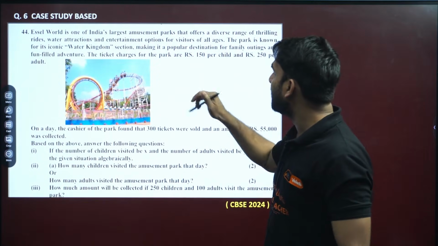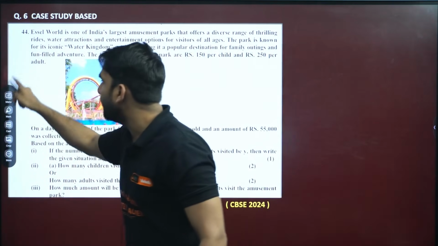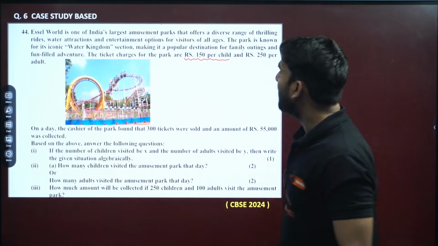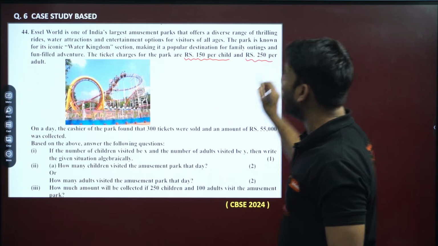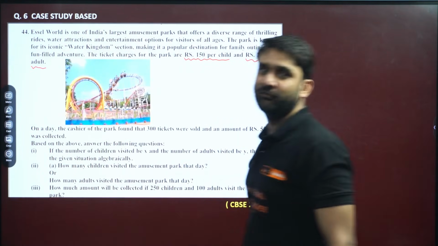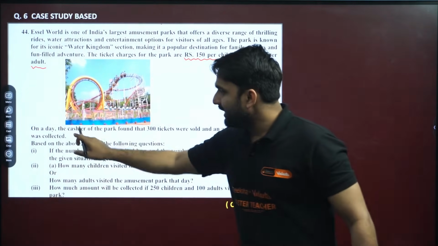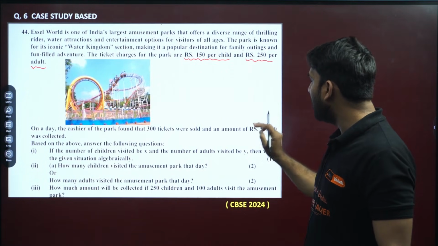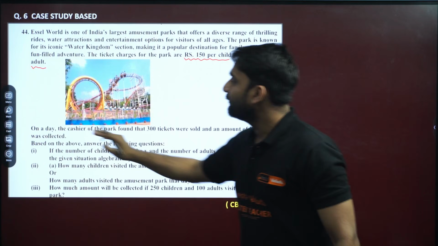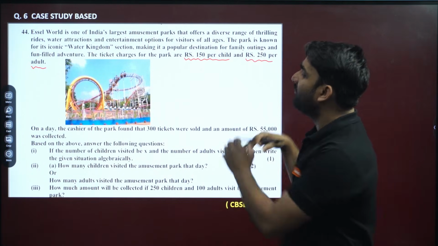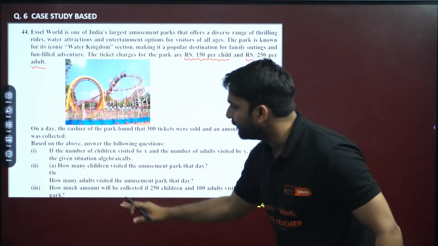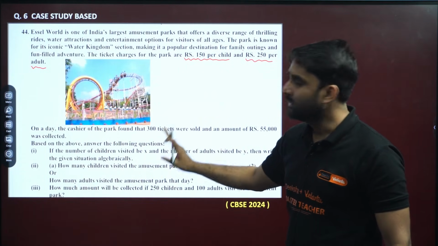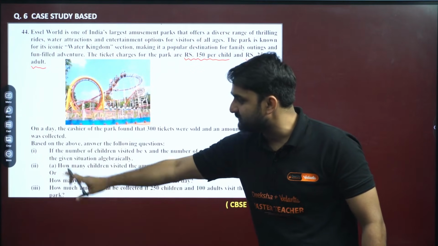The ticket charges for the park are rupees 150 per child. Okay, so this is the ticket charge. They are charging rupees 150 for a child and rupees 250 for the adults. Don't worry. On a day, the cashier of the park found that 300 tickets were sold and an amount of rupees 55,000 was collected. Based on the above information, answer the following questions. After reading the information, we have to answer these questions.